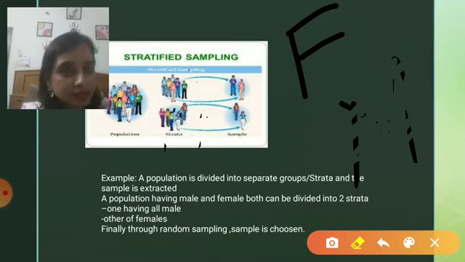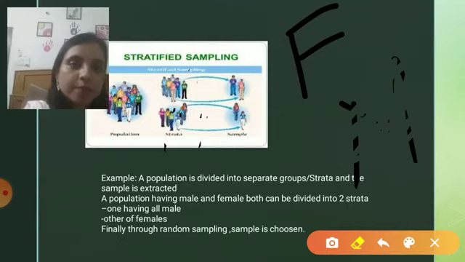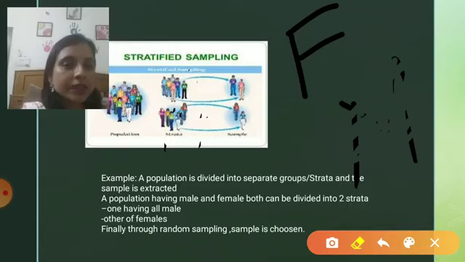In this example I am taking 2 or 3; it all depends upon the size of the sample. So if we randomly choose two members from strata 1 and strata 2, then the sample from strata 1, which comprises all the females, will be of females, and the sample from strata 2 will be of males.